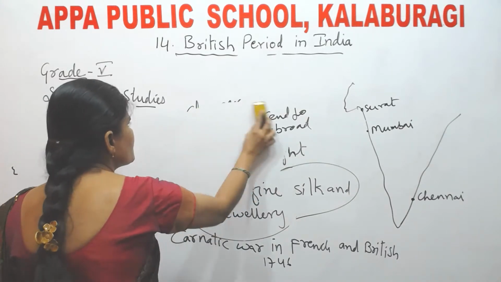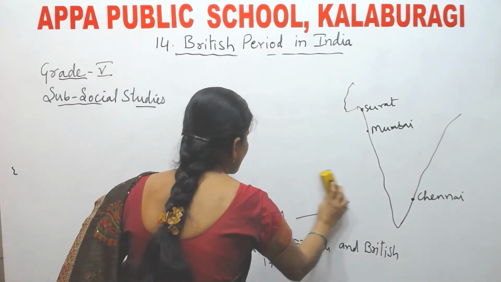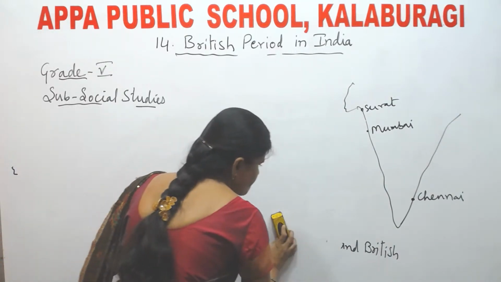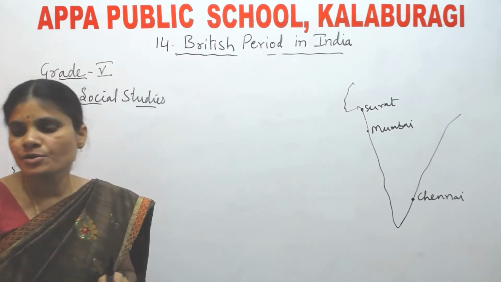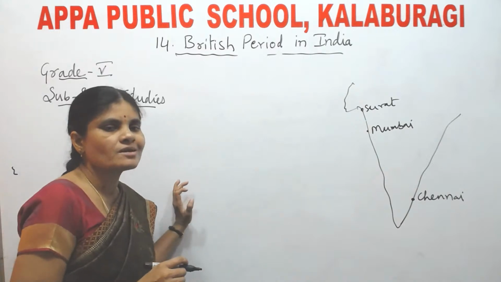All the countries started to fight. In that fight, who won? The British won over all the European countries.